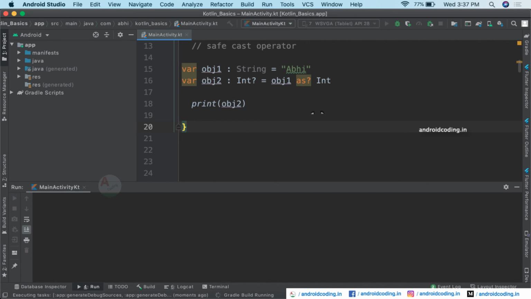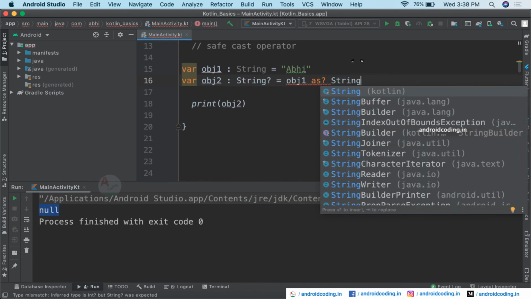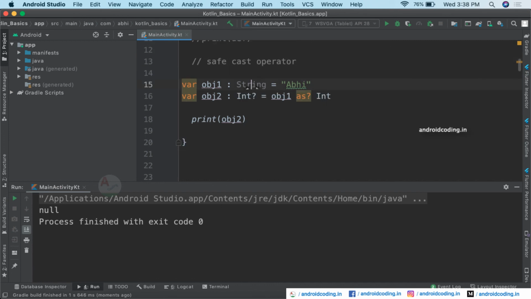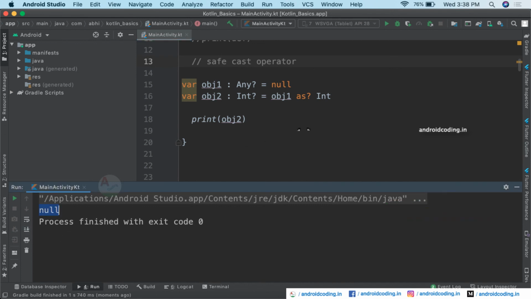Now try to run the code and check the output. Here you are getting null. Why? Because a string cannot be typecasted as an integer. As we have provided the safe call operator here, it returned a null instead of crashing our program. If you specify this to be a string now, then you will get the output string. And even if you specify a null here and try to run this code, you will not get any error. It will return null only. So this is the safe cast operator using the as? operator.